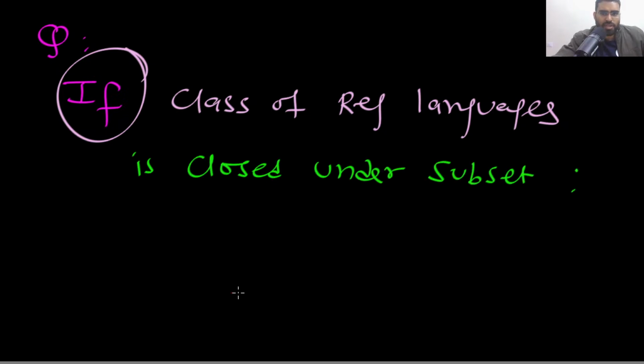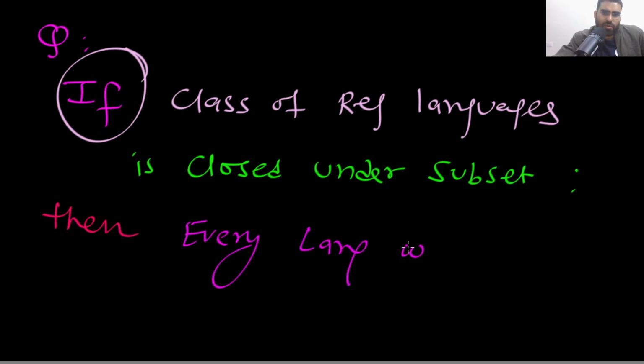Then every language will be regular, right? Yes or no? Correct. Every language is going to be regular because every language is a subset of sigma star, which is regular. Is this clear?